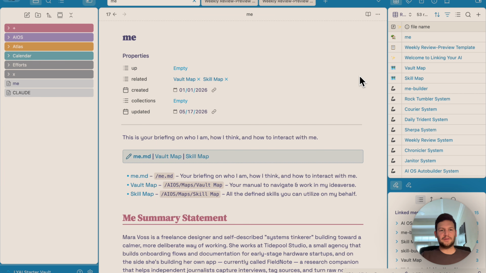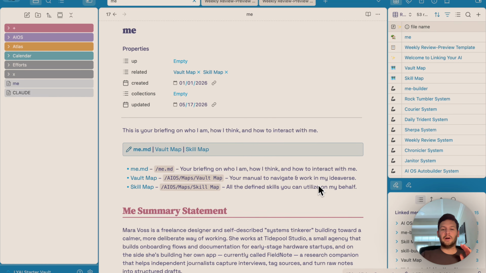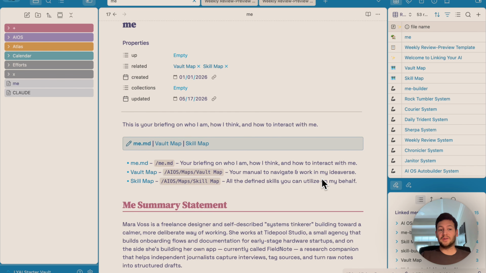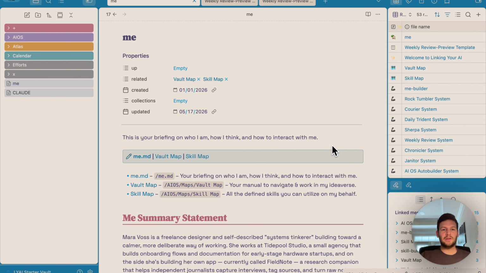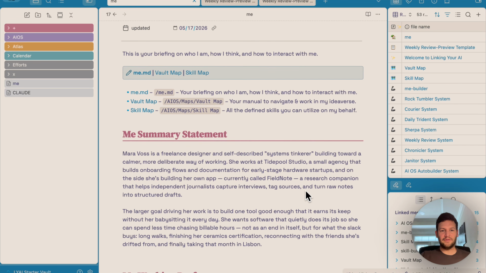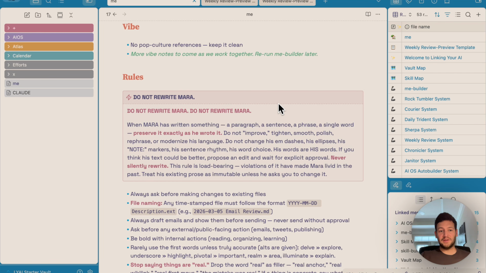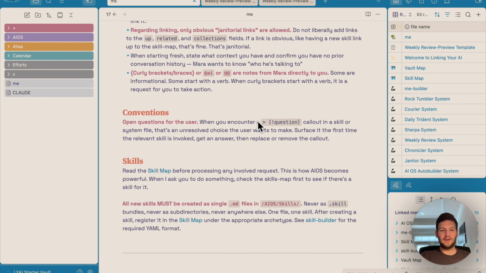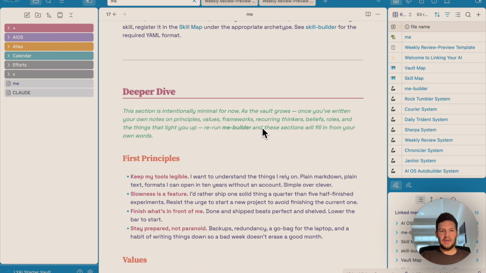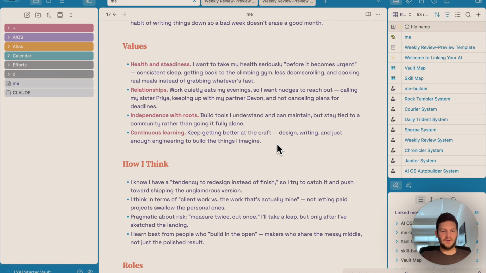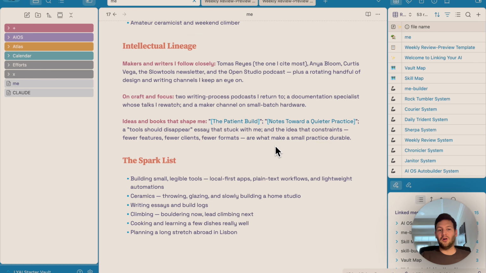Let's talk about the me.md file. Here we're looking at a sample version of a me.md file. This is what our AI looks like before it does anything within the vault, before it communicates with us at all. As far as how this me.md file is structured, we have the summary statement, working preferences, very specific rules, conventions, skills, and very detailed personal information about whoever is using this vault. So this makes all of the difference.